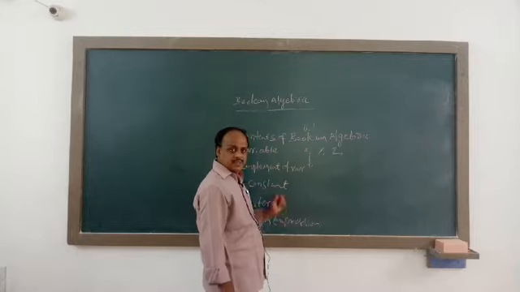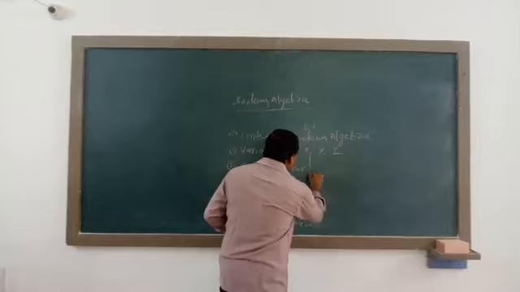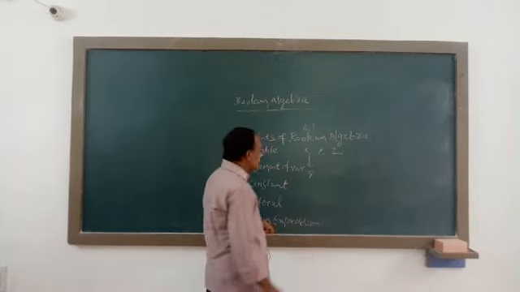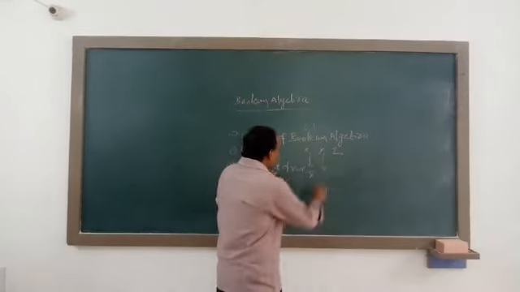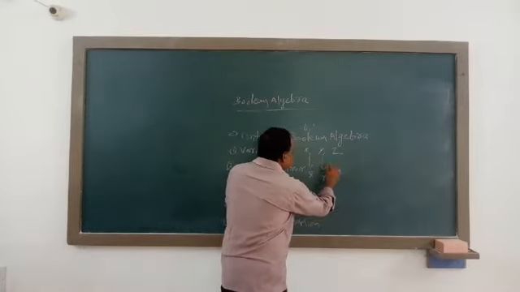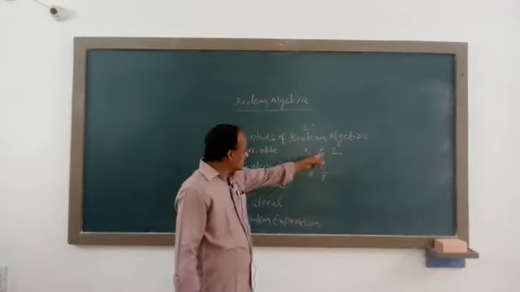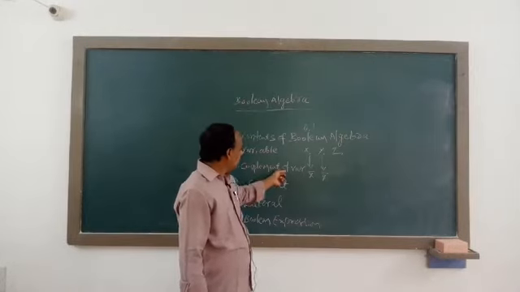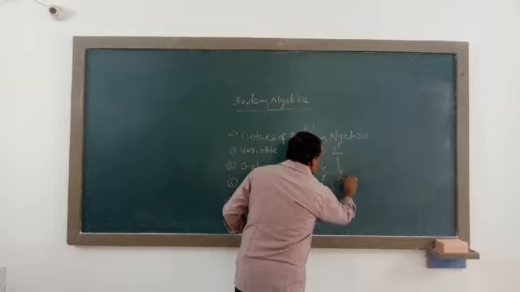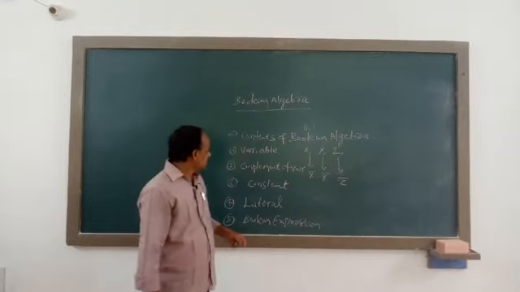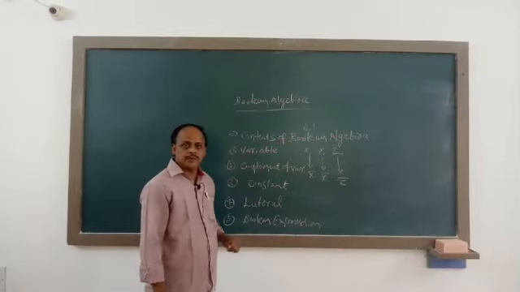If x is a variable, its complement form will be x bar. If y is a variable, then its complement is y bar. Suppose z is a variable, then its complement is indicated by z bar.